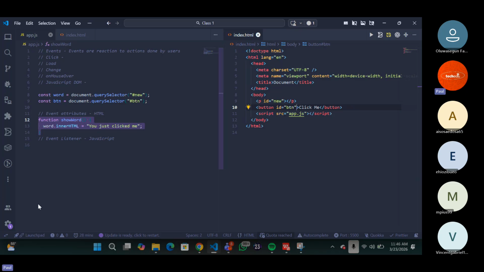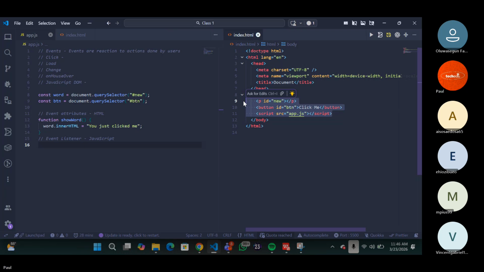All you just have to do is come to your JavaScript and you can now say, oh, since it's an event listener, what exactly are you giving the event? What element are you giving the event? Mr. David. Yeah, what HTML elements here are you giving the event?